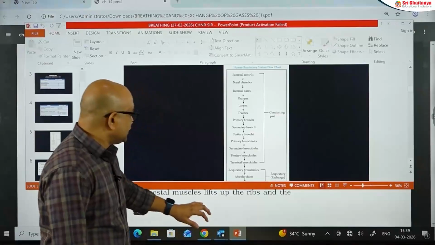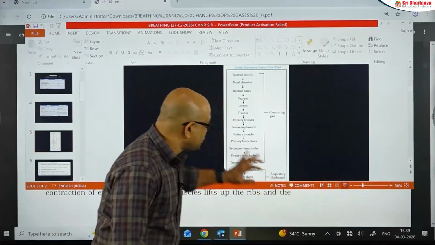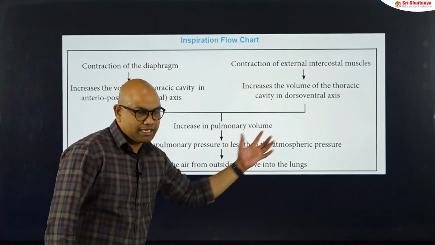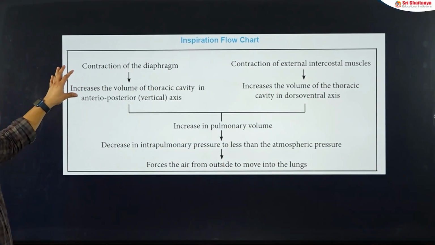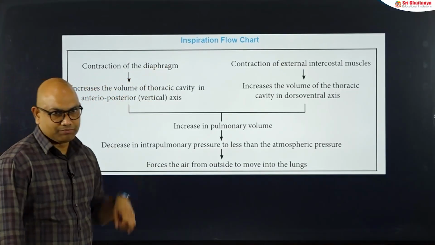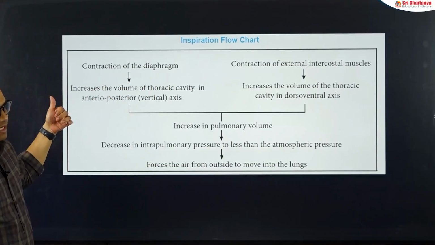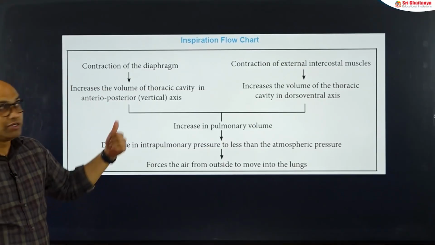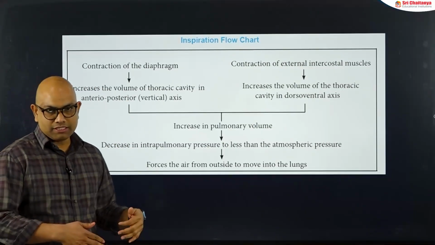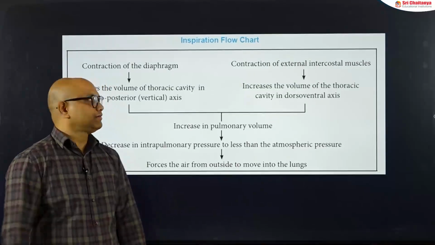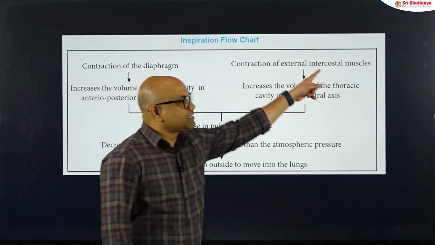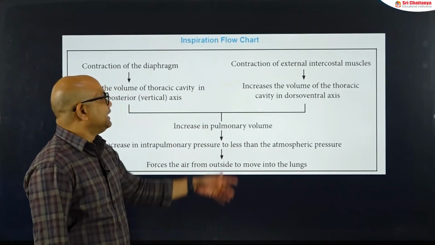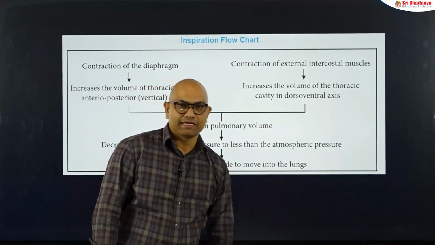If you see inspiration and expiration in the form of charts, to give you clarity with the help of NCERT lines, this is the flow chart related to inspiration. The inspiration is initiated by the contraction of the diaphragm. When the diaphragm contracts, it increases the volume of the thoracic cavity in the anterior-posterior axis. We can also call it the vertical axis. In this process, the dome-shaped diaphragm becomes flat, followed by the contraction of external intercostal muscles. When external intercostal muscles contract, it increases the volume of the thoracic cavity in the dorsoventral axis.